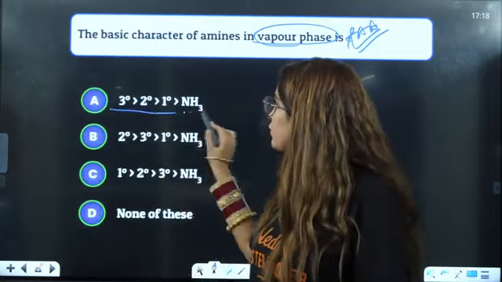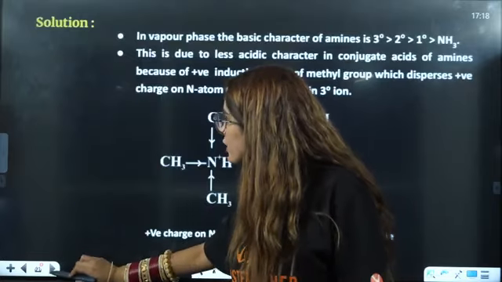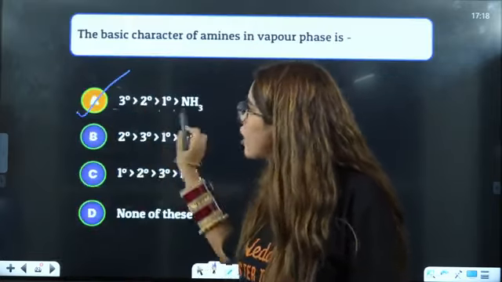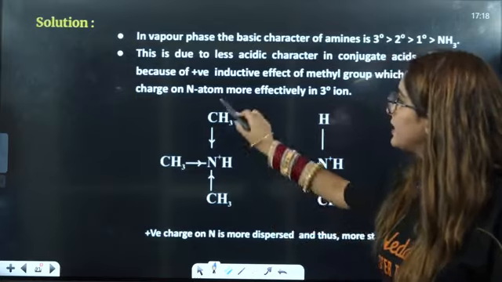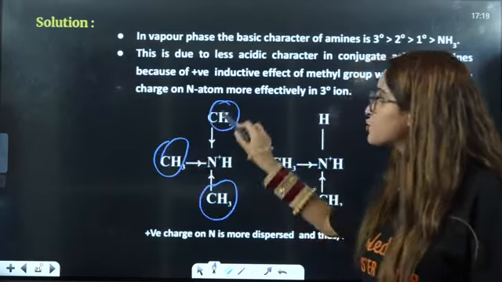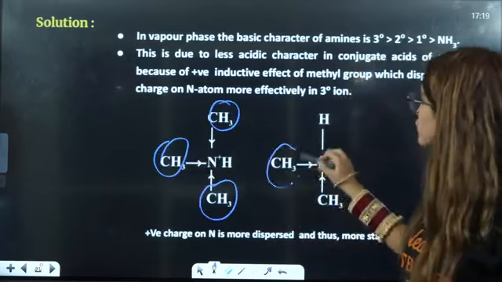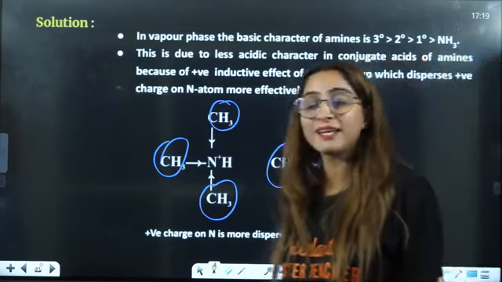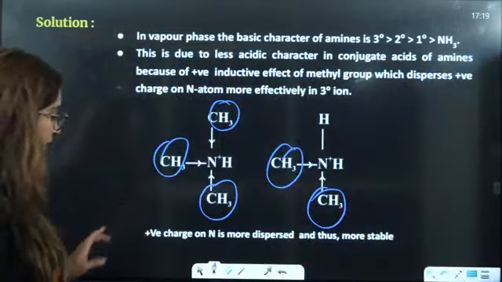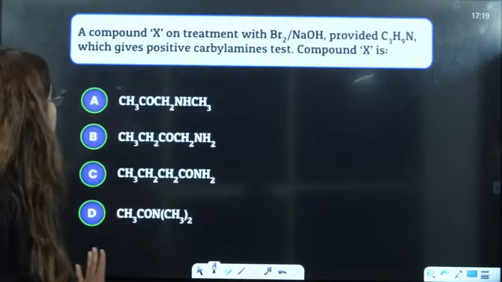So 3°, then 2°, then 1°, then ammonia is going to be the correct answer, because here you have maximum availability due to the inductive effect donating from 3 sides. Here it is donating from 2 sides. In 1°, it is donating from only 1 side. So A is the correct answer.